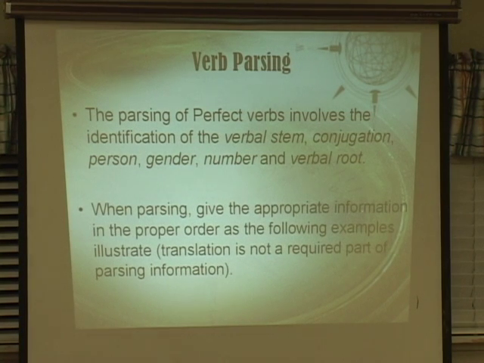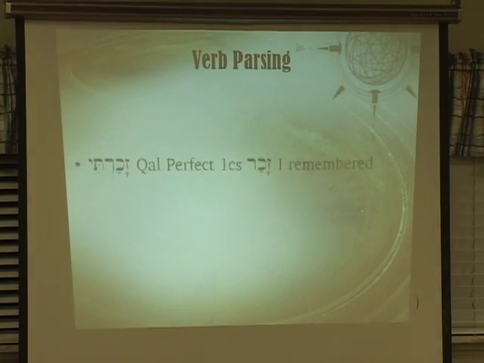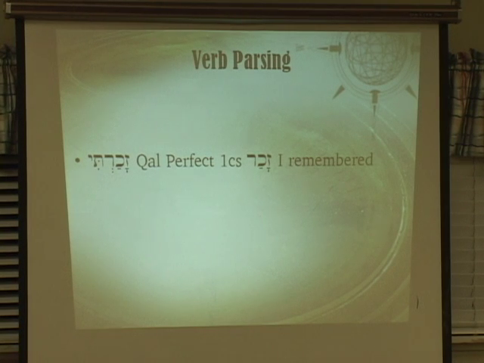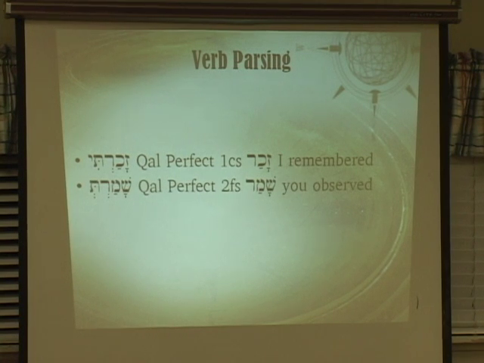It's got to be pretty simple. When parsing, give the appropriate information in the proper order as the following examples illustrate. Translation is not a required part of parsing information. So, for example, this is the verb zakarti. It's a kal perfect, first common singular from zakar, I remember. That's the way I would expect you to identify the verbs in your homework. But I think they're also supposed to be translated. If they're not, I would want you to.